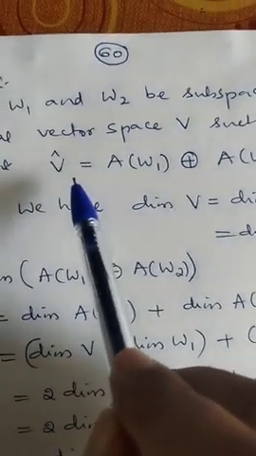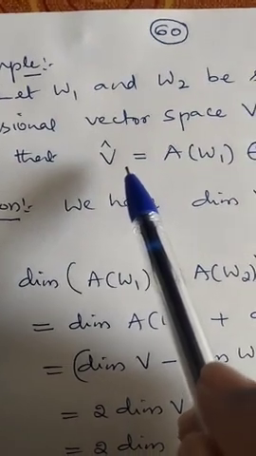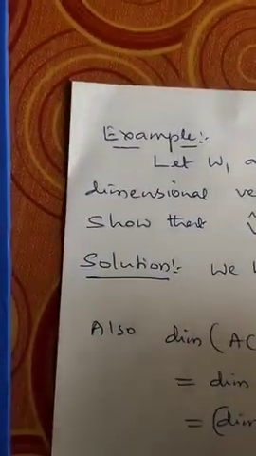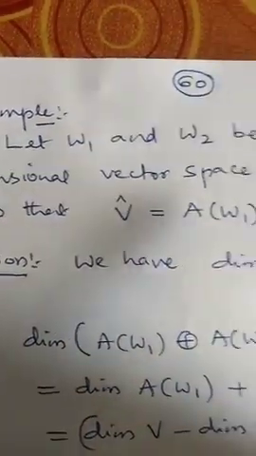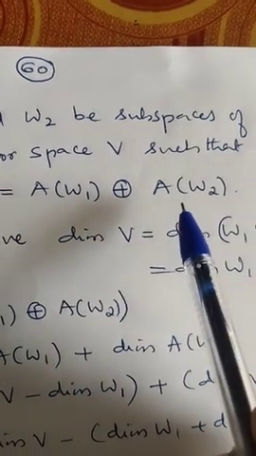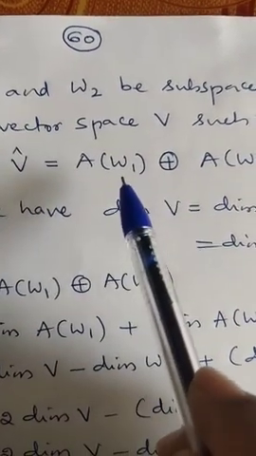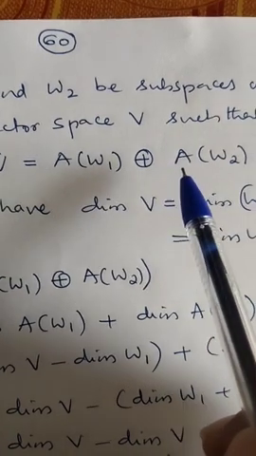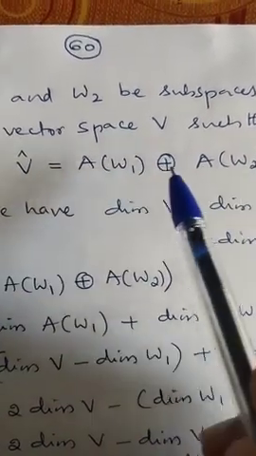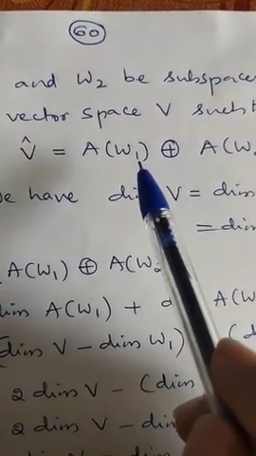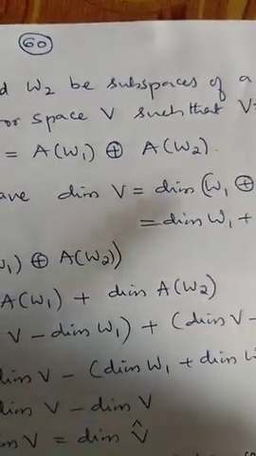Then V cap is the direct sum of the annihilator of W1 and the annihilator of W2, that is, V cap equals A of W1 plus A of W2.